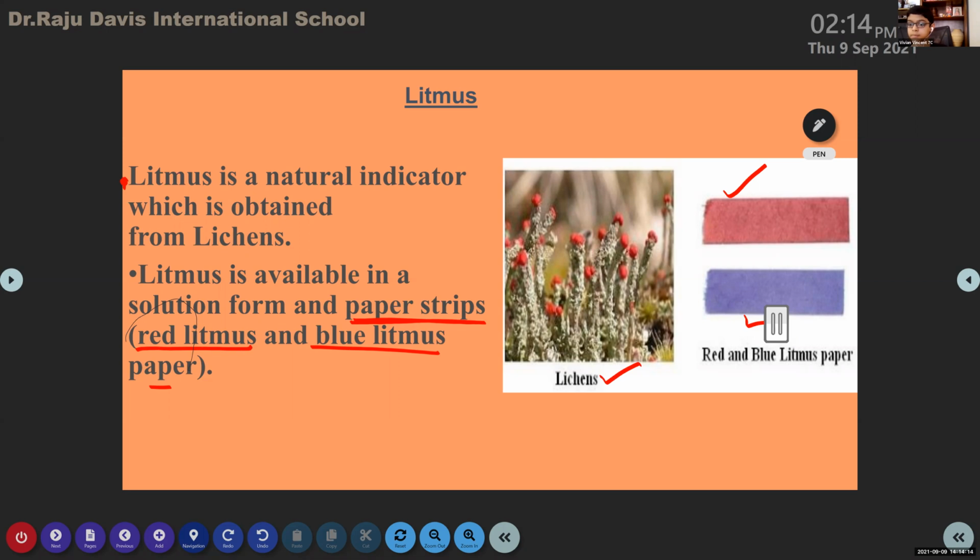Synthetic indicators we will discuss later, because here in this class we discuss only the natural indicators. Whenever we start the synthetic indicators, we can explain them. Synthetic indicators means artificial indicators. They are not naturally obtained from nature. They are artificially made by humans. Okay, we can explain this in our next class. So here I will explain how litmus paper works.